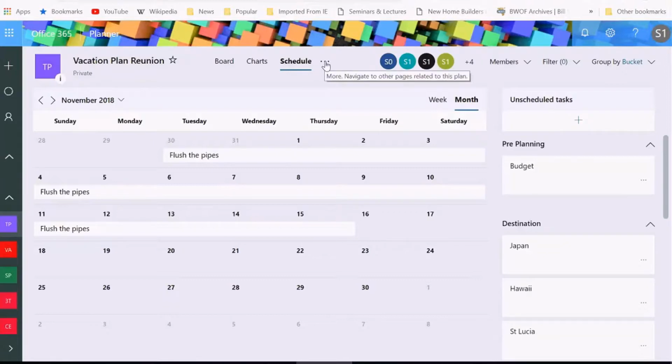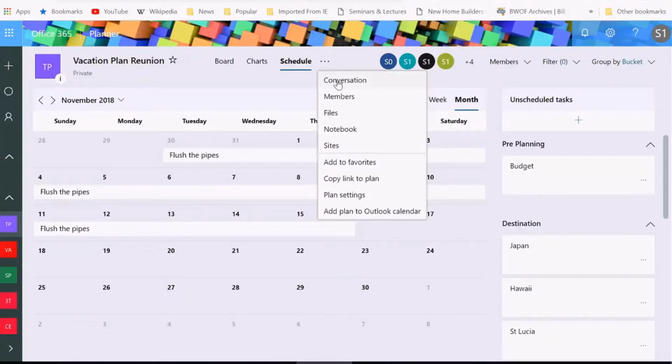Now, if I click the ellipsis right here, I can go into conversations where I get to talk to all my members. We talk about certain tasks and certain buckets in there. We can have conversations with everyone who is on the team. Okay, so I'm looking at the conversation. I'm looking at members. These are all the members that I mentioned.